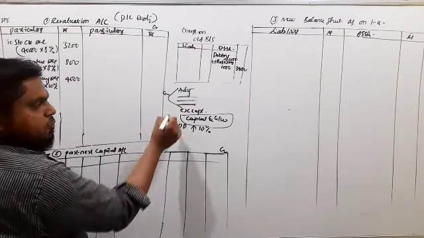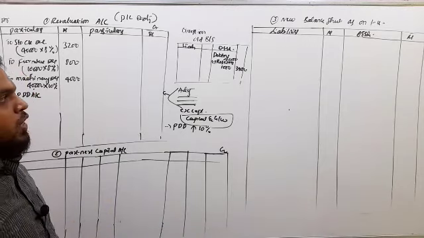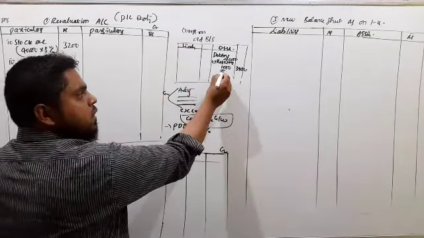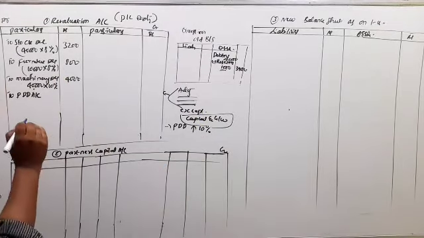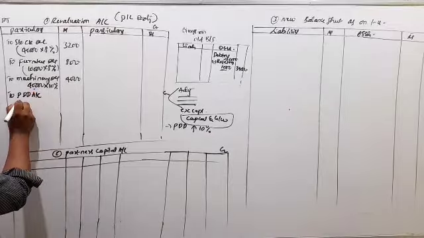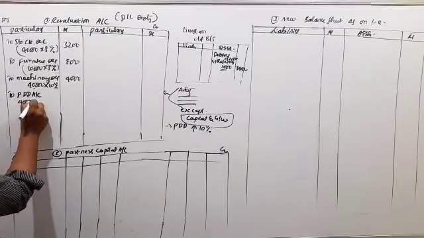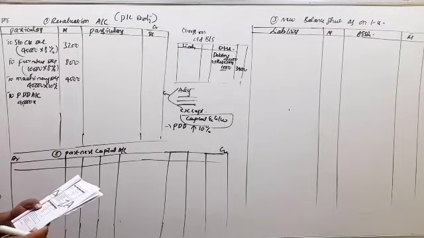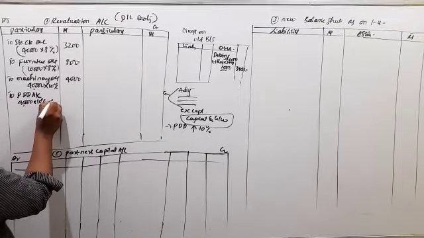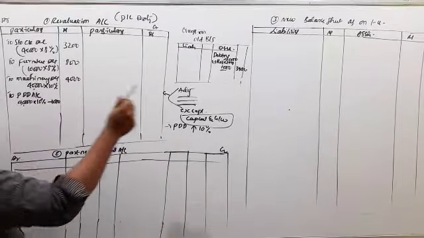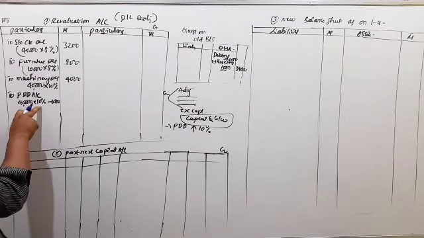And again in the adjustment, PDD increased at 10% on debtors. So it means this 1,000 is already included in the 10%. So under the revaluation account, we have to calculate PDD on debtors 40,000 into 10%, minus 1,000. So this 1,000 rupees is already included in this 10%.